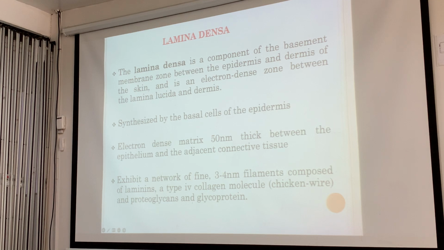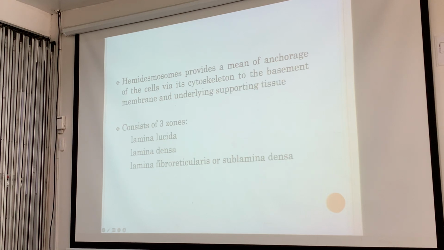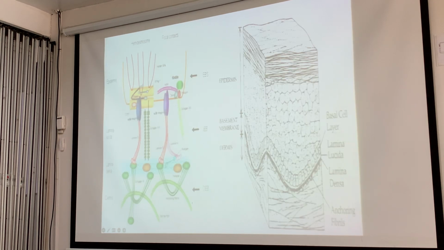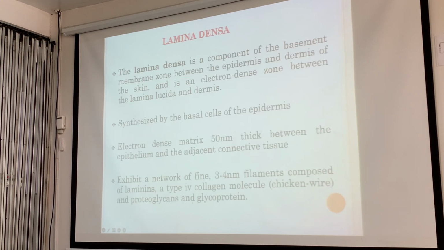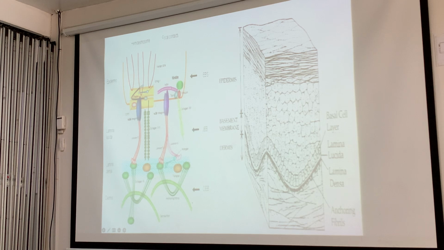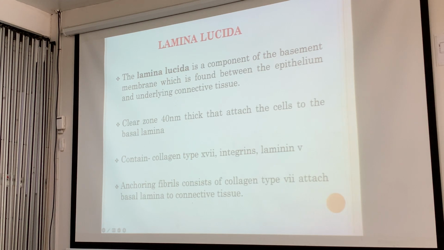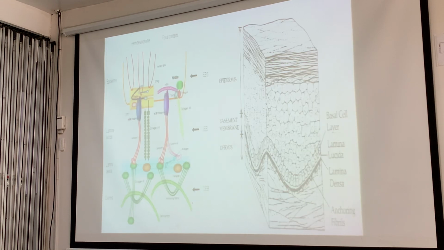So it talks more about the functions of the three zones for the hemidesmosomes. A drawing of the layers, just to help you visualize it.